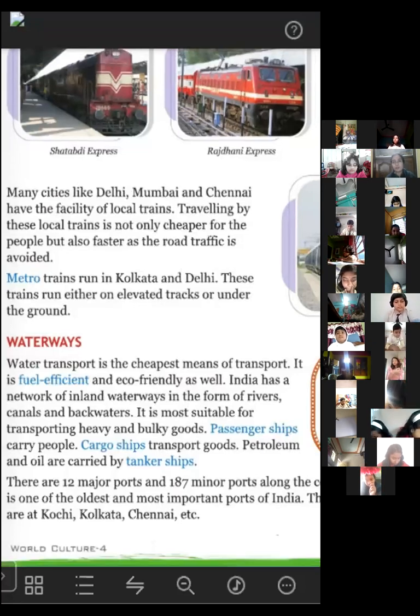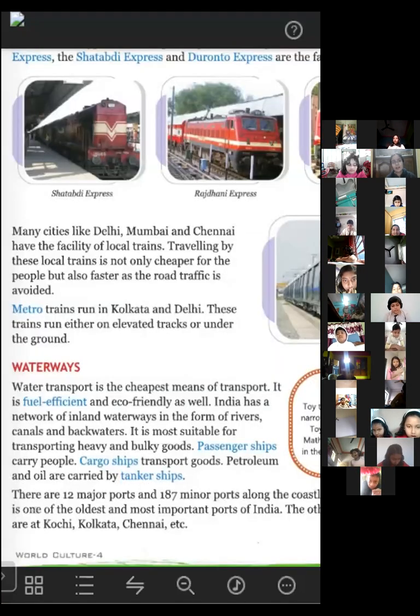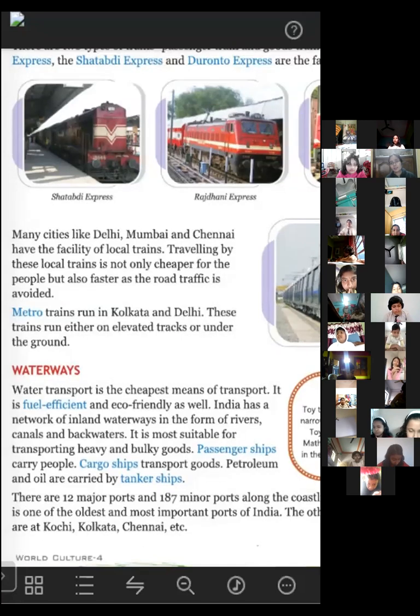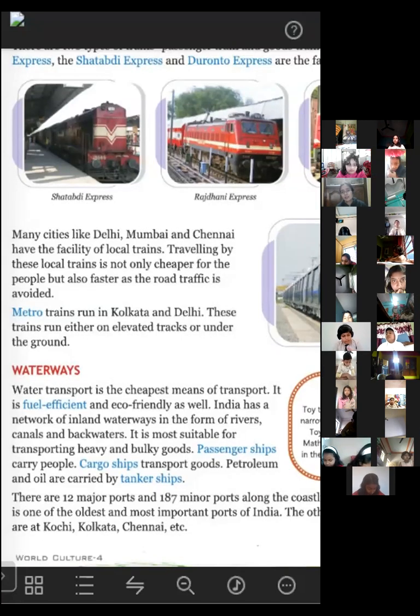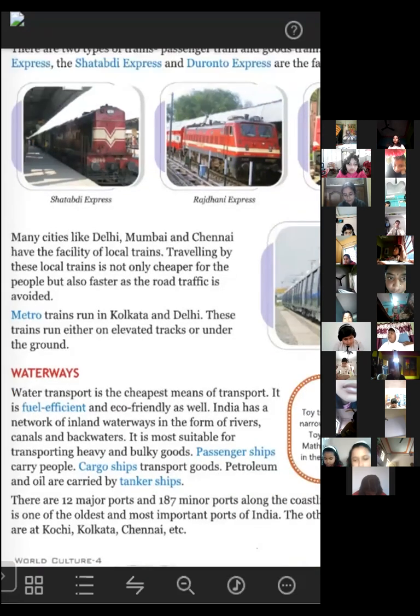Now, in the case of trains, the place where you get on the train and where you get off the train is the station, right? Railway stations are where the train stops and from where the train starts. Similarly, there are ports from where the ships will start. Here you can see there are 12 major ports and 187 minor ports.